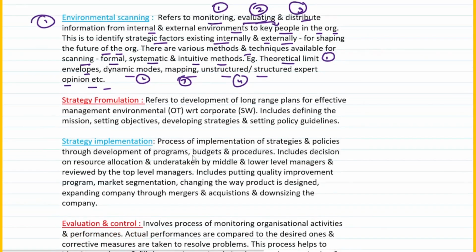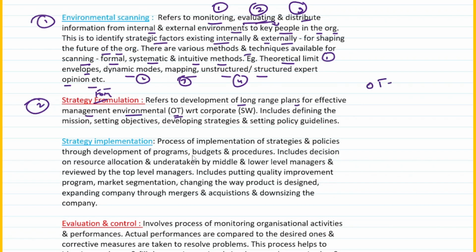Second we come to S. S is strategy formulation. Now what exactly is strategy formulation? It basically refers to the development of long range plans for effective management of environmental OT. What is OT?